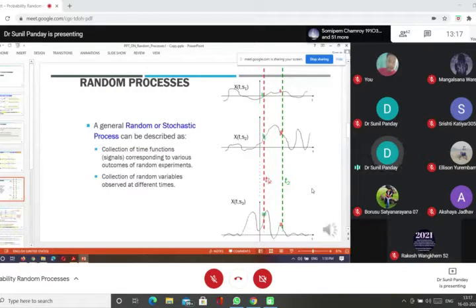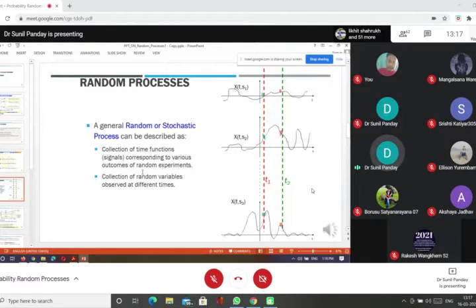So when time t equal to t1 is fixed, these three points give X(t1), which is a random variable taking these values. Similarly, for time t2, it takes this value 1, this is 2, and this is 3. These three values are taken by the random variable capital X(t2). So when time is fixed, the random process is actually a random variable.